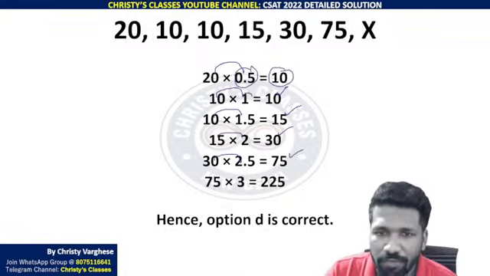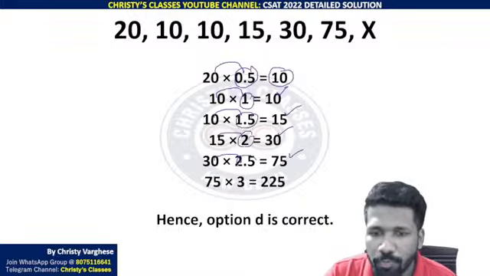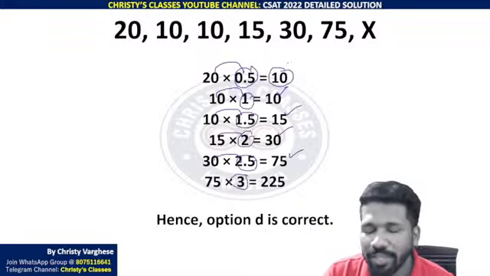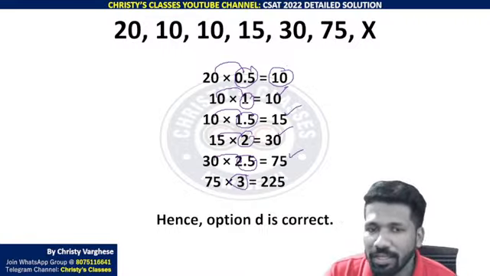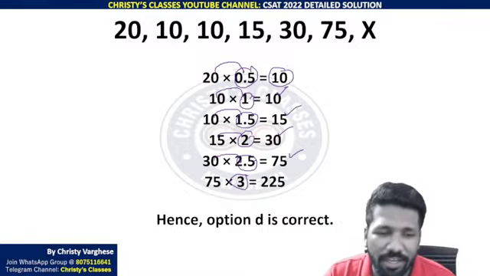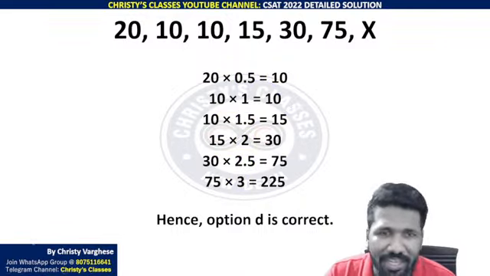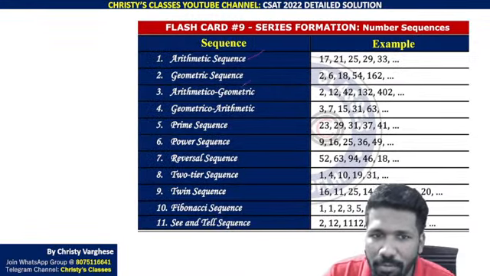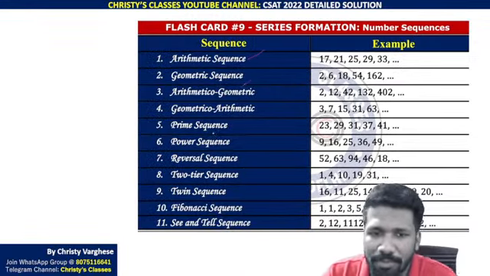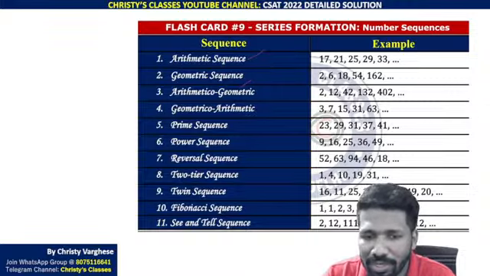That is 0.5, 1, 1.5, 2, 2.5, 3, etc. Or we can say half, 1, 1 and a half, 2, 2 and a half, 3, etc. Now you may ask how we will identify it easily. You can identify it easily by taking ratios. These are some of the major sequences: arithmetic, geometric, prime, power, reversal, two-tier, twin, etc.